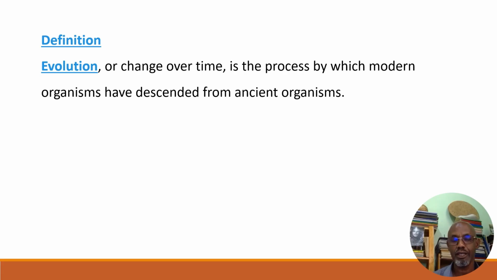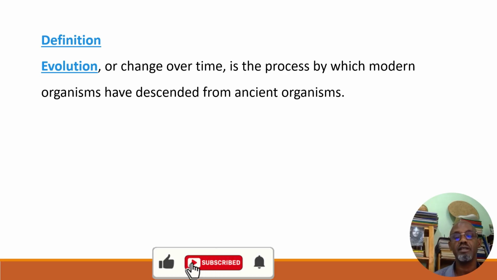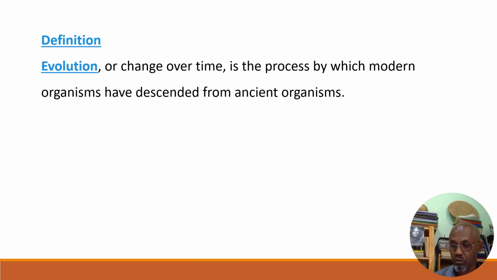Therefore, evolution is a change within the genetics of a species or a population of organisms by which organisms change and get adapted to the changing environment so that in course of time they become different species from their ancestral forms. Literally, evolution means change over time, the process by which modern organisms have descended from ancient organisms.